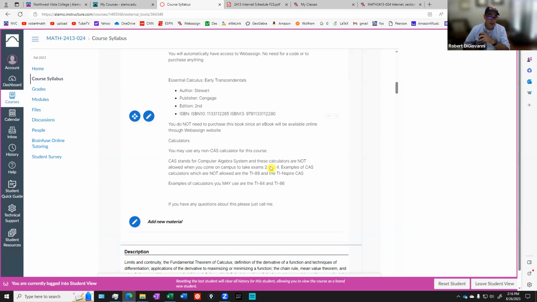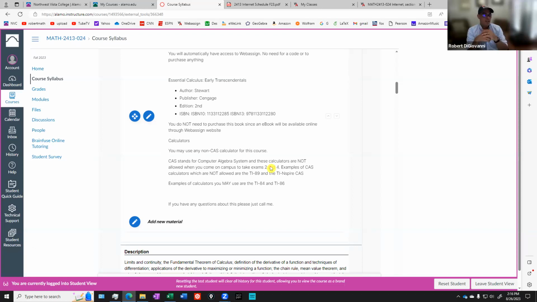CAS stands for Computer Algebra System. You cannot have that on the test. So examples, but not limited to, all right? It's not just these examples, but the TI-89, that's actually what I have here, TI-89. You're not allowed to use that, not allowed to use the TI-Nspire if it says CAS on it. I have a TI-Nspire right here, but it says CX, and that's okay. But if it says CAS on it, you can't use it.